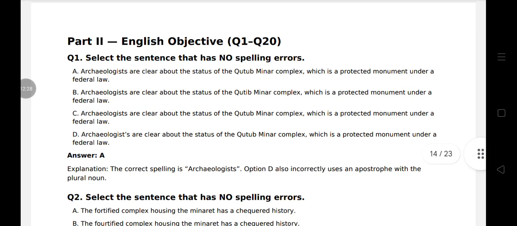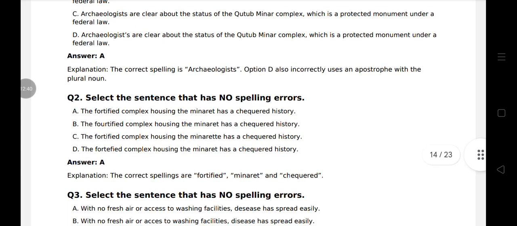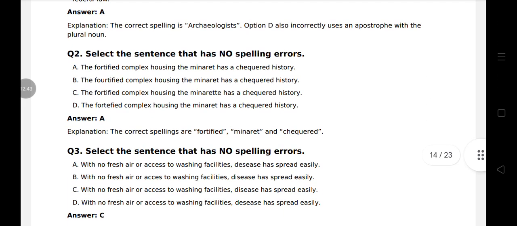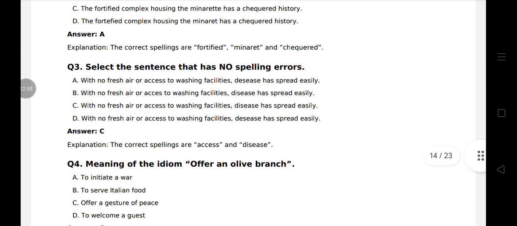Part 2, English Objective. Question 1. Select the sentence that has no spelling errors. That is option D. Question 2. Select the sentence that has no spelling errors. That is option A. Question 3. No spelling error.